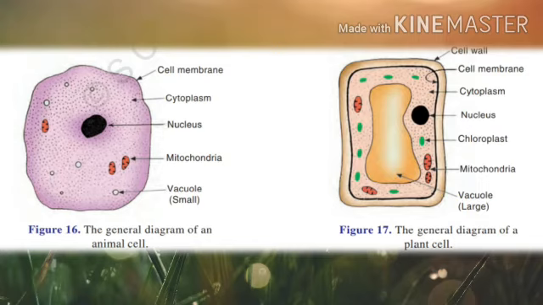Since animals and plants are made up of different types of cells, therefore animals and plants look different and behave in different ways. Understand? So here we complete the two topics.